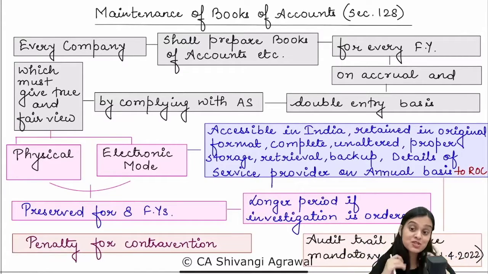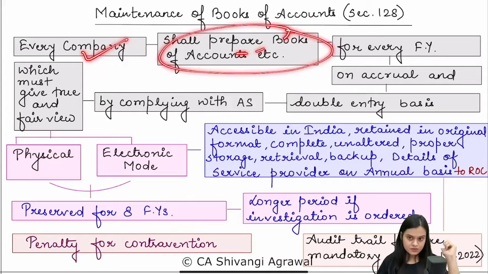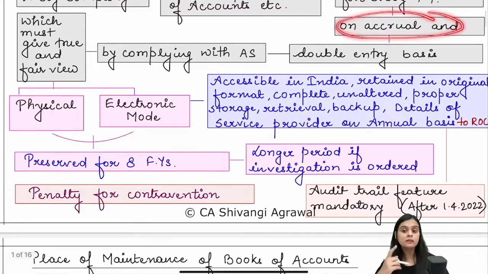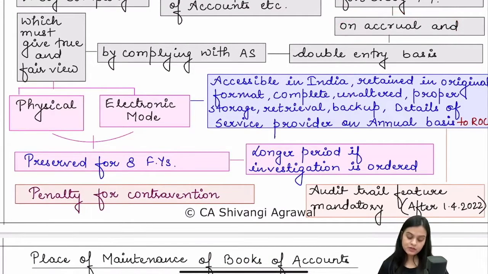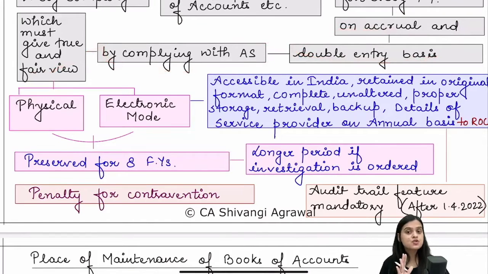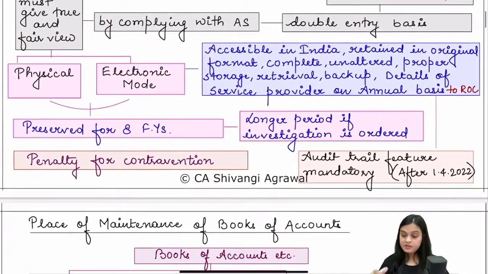Now, if we go section by section, section 128 is the first section that we read in this chapter. Every company has to prepare books of accounts for every financial year. They have to be prepared on an accrual basis, as and when they accrue, on the double entry system, by complying with accounting standards, which must give a true and fair view. These accounts may be prepared physically or even electronically. But if prepared electronically, we must follow the rules prescribed.